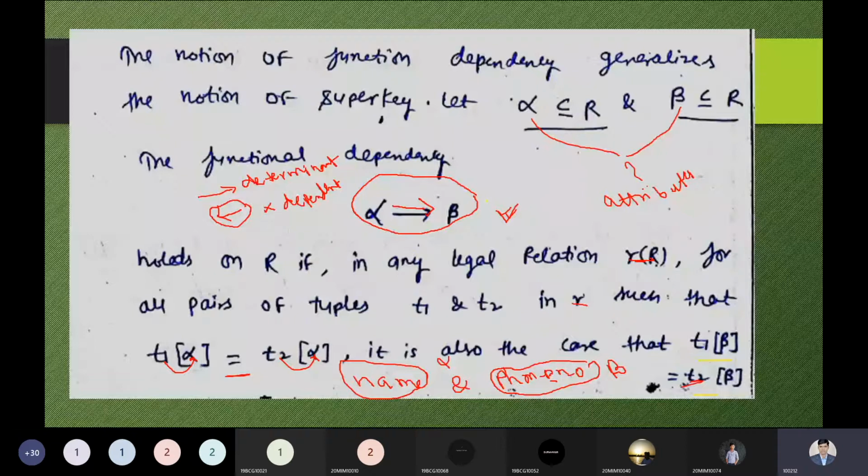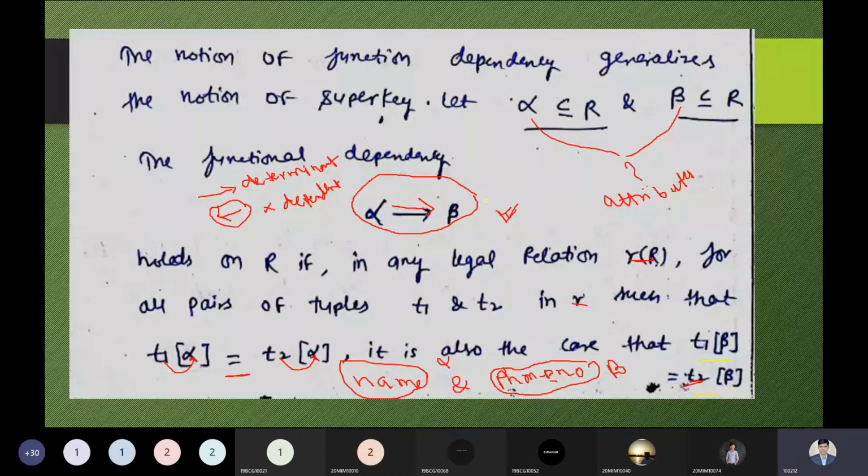So it is the case when some attribute information depends on other attributes. At that moment we have the functional dependency. It means one attribute depends on another attribute, or many attributes can depend on a single attribute. Vice versa is also possible. Next, alpha determines beta, and beta depends on alpha. In this case, we can say it is good.